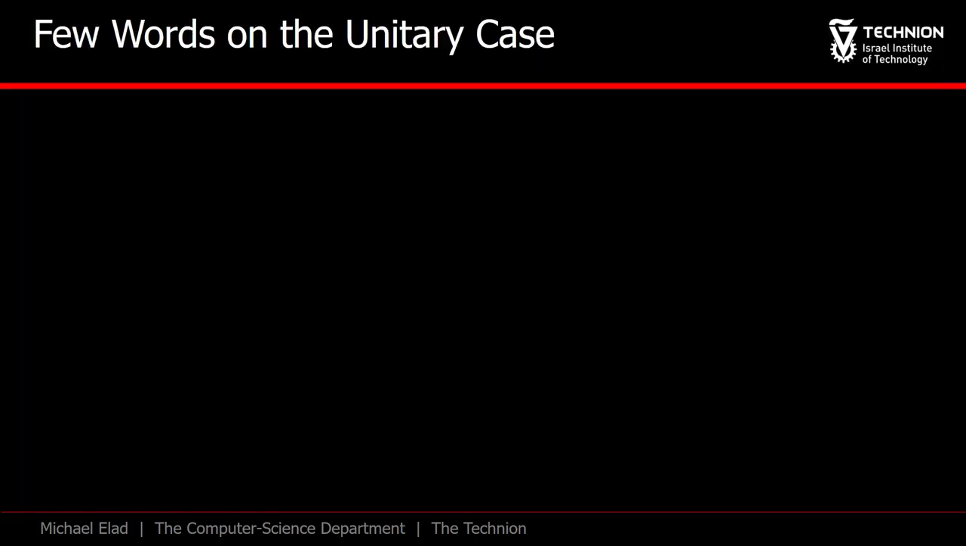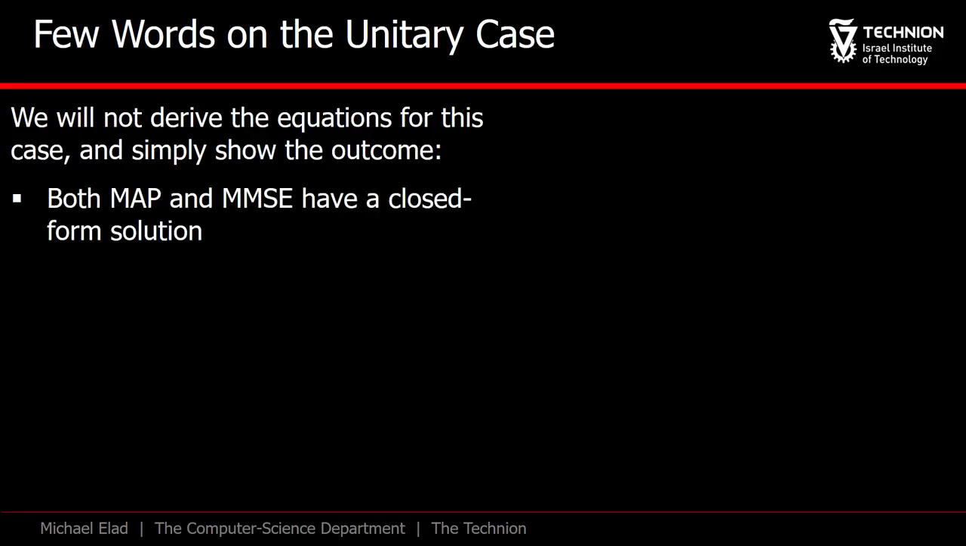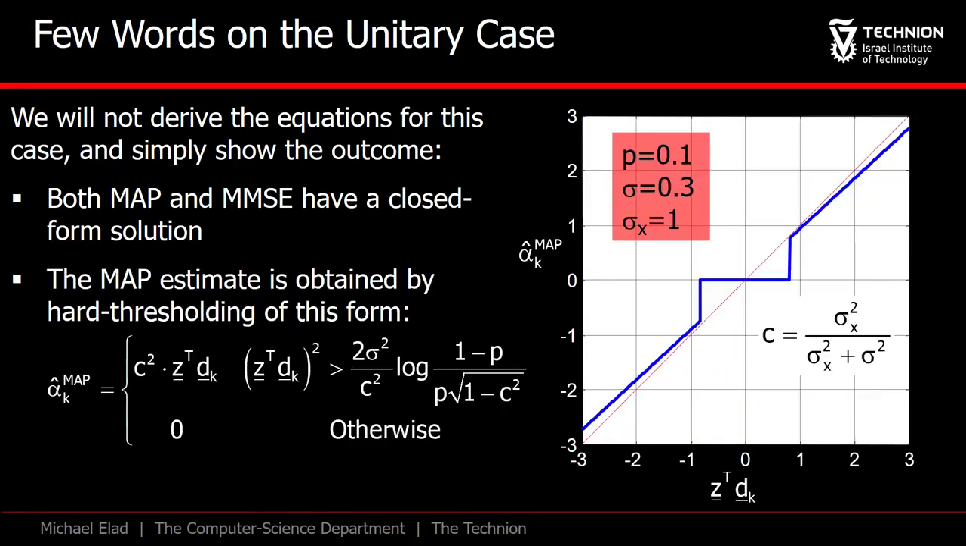What happens in the unitary case? Recall that in the P0 epsilon, we managed to get a closed form expression for the exact solution in this case. Well, something similar happens here. Without exposing the fine details, we can say that both MMSE and MAP have closed form exact estimates, so we do not need approximations. The MAP gives a shrinkage curve that looks like this. It resembles the hard thresholding, but it is slightly different.